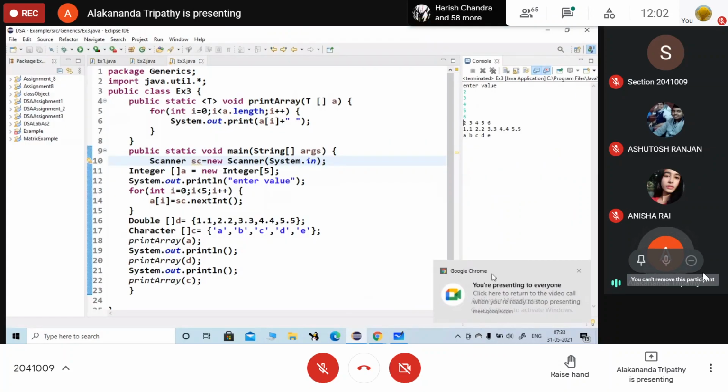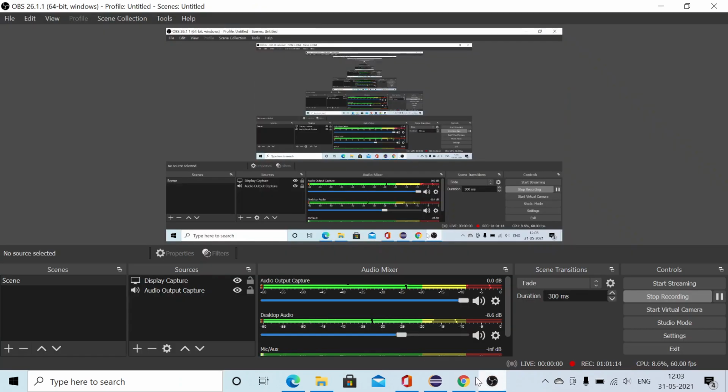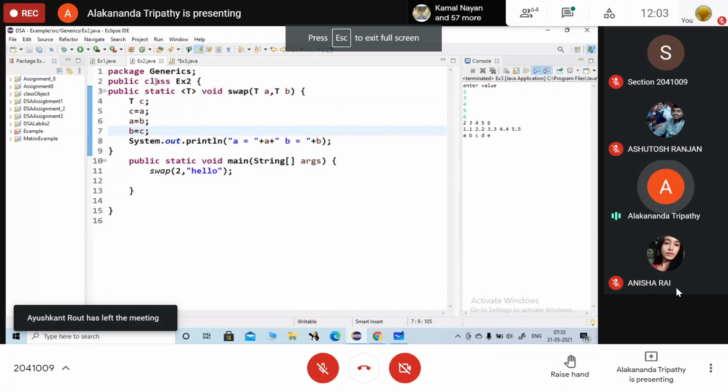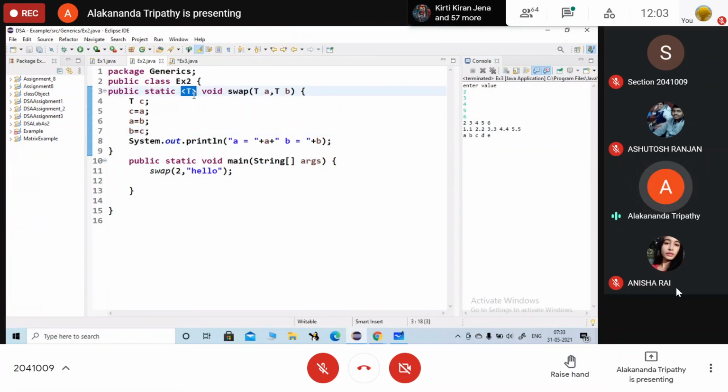So in the last class, you were asking me about the keyboard input, isn't it? Here it is, and this one is the example. I am just showing you all. So this is the generics one. In generics, we need to define the type within the angular bracket. Instead of the data type, here we write T. That symbolizes the type.